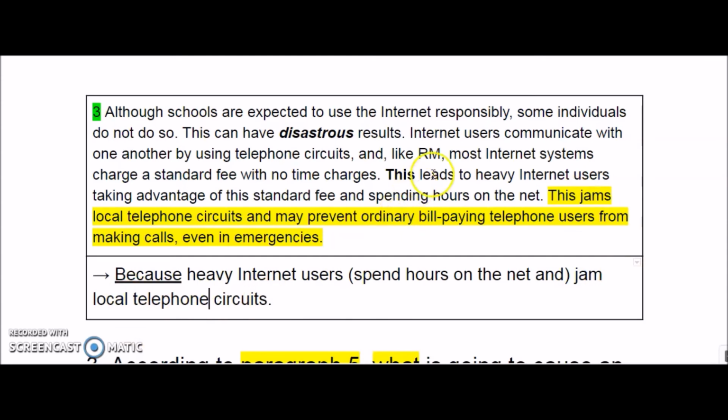So it's like, guys, maybe you can remember, we talked about jam, and it's like, heavy internet users here, and they jam, okay, local telephone circuits, and that's why it is difficult. It can be difficult because it says may prevent ordinary telephone users from making calls even in emergencies. So the reason is heavy internet users jam local telephone circuits. Okay,